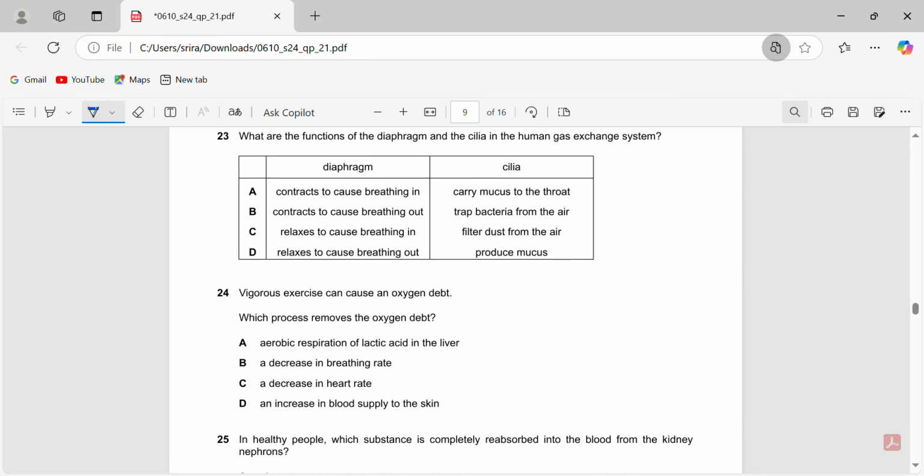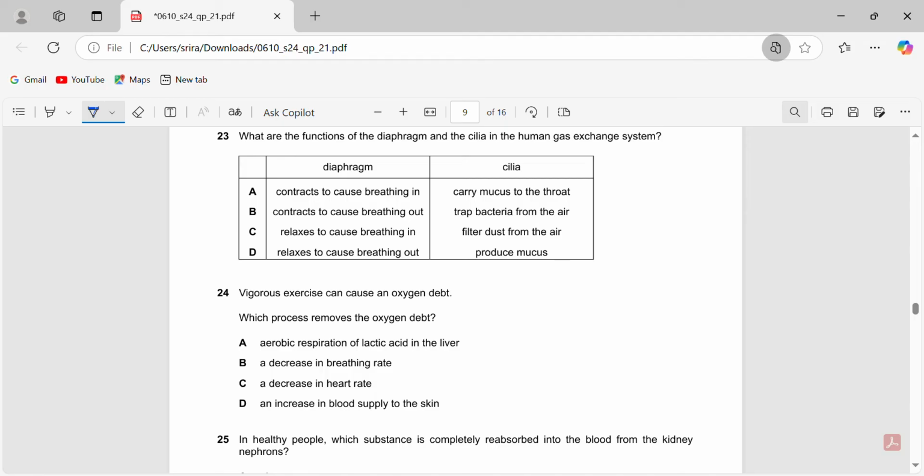23. What are the functions of the diaphragm and the cilia in the human gas exchange system? So diaphragm, okay, so when you're breathing in, the diaphragm is going to contract because you need to increase your thorax volume and decrease the thorax pressure because you want air to flow down a pressure gradient.